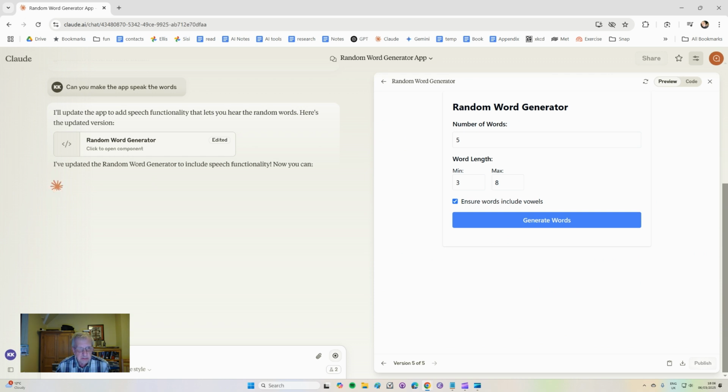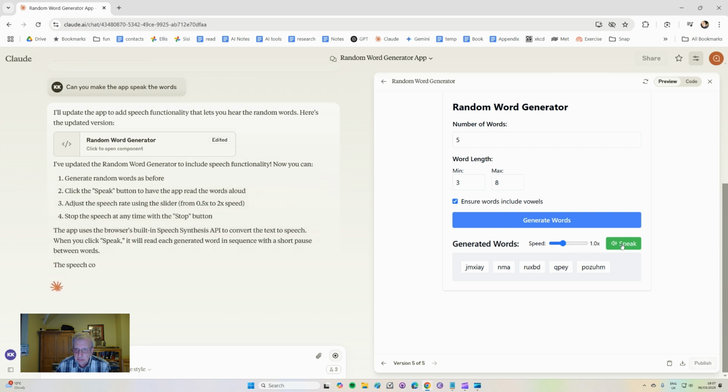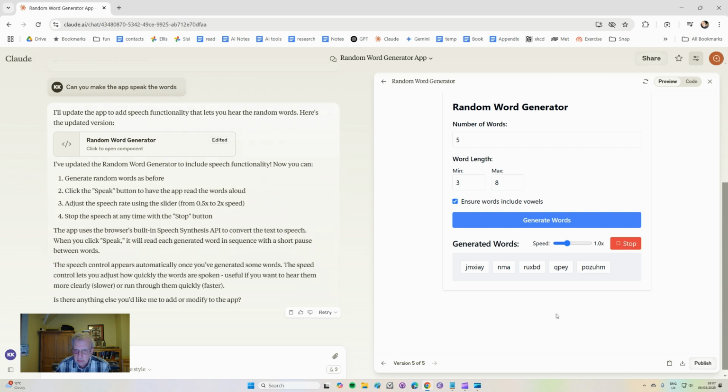And here it says it's updated it to speak. So now let's try again. And then I could say speak. James E.I. M. Ruxt. B. Pajam. So I want to say the words, some of the